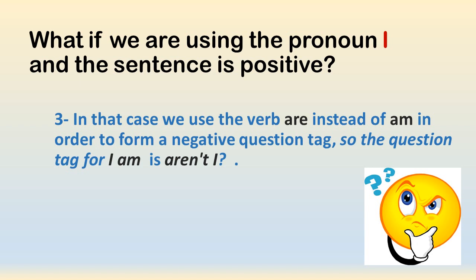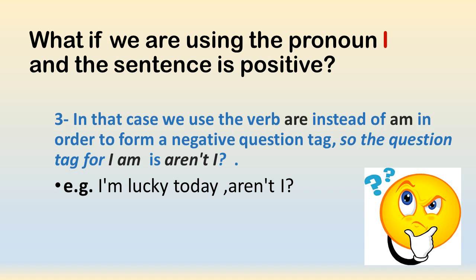So the question tag for I am is aren't I. Of course, I'm not going to write am not I. Again, I should use the short form, and because there is nothing called amn't I, I'm using are instead. It will be aren't I. Let's take a look at the example. I'm lucky today, aren't I?